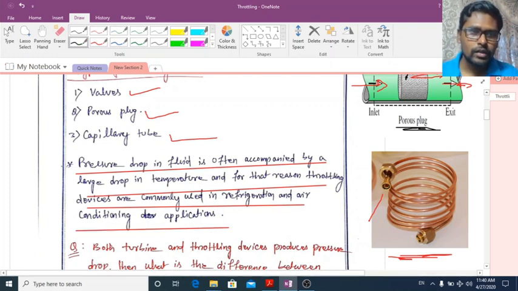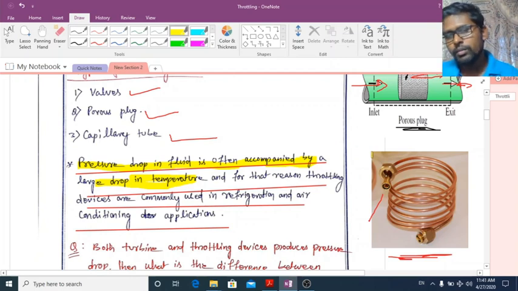In refrigeration and air conditioning, our sole motto is to reduce the temperature, so by using these types of devices you can decrease the pressure of the fluid. If the pressure of the fluid is decreasing, there may be a chance that the temperature will decrease.